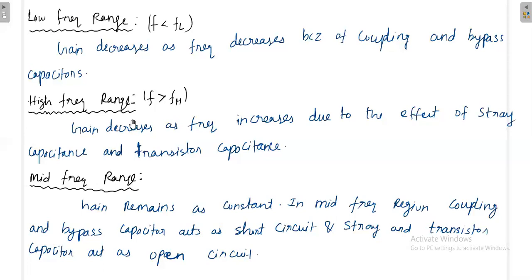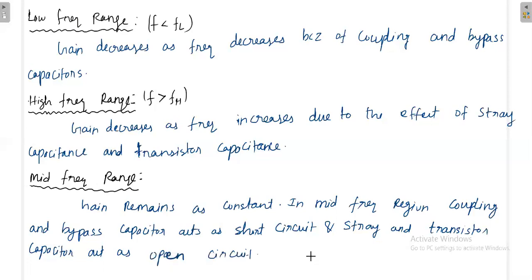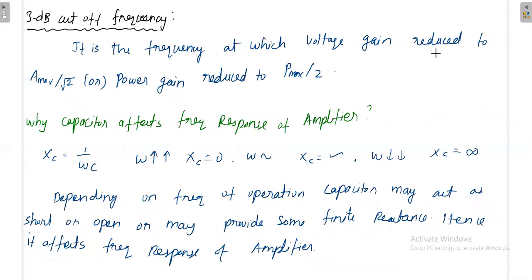Now, what is the bandwidth here? In general, the bandwidth is the difference between the higher cutoff frequency and the lower cutoff frequency. FH and FL are 3 dB cutoff frequencies. Now, what is the 3 dB cutoff frequency? Definition: it is the frequency at which the voltage gain is reduced to A maximum divided by root 2, or the power gain is reduced to 1 by 2.